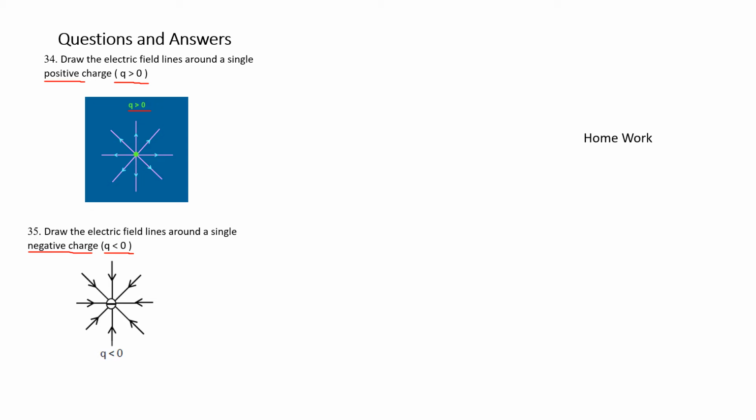See, this negative sign shows it is a negative charge. So all the field lines are converging inward. They are joining, entering that charge point. So these are the electric field lines. Here the sign is not clearly visible, but let us assume that it is negative.